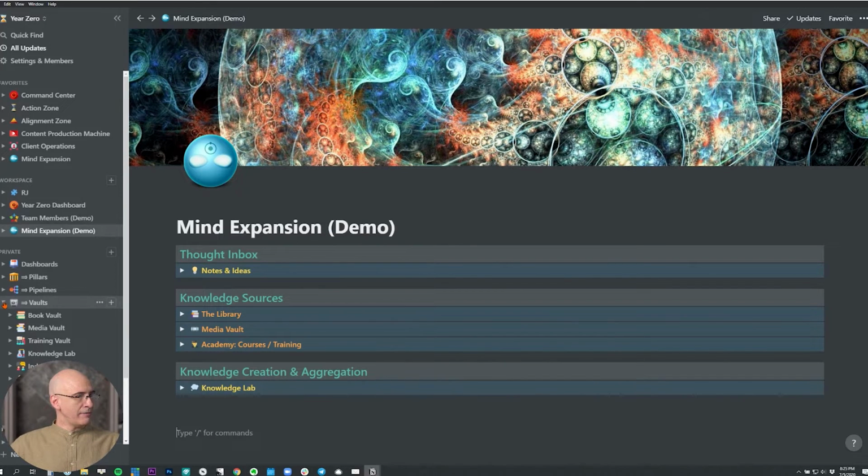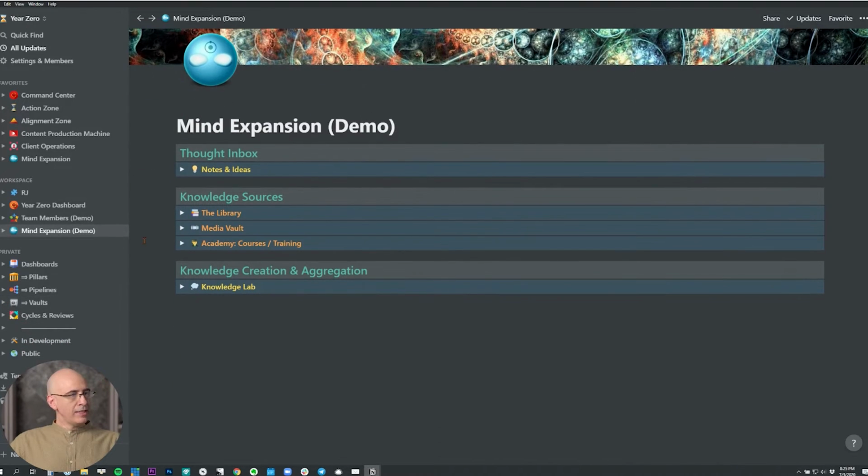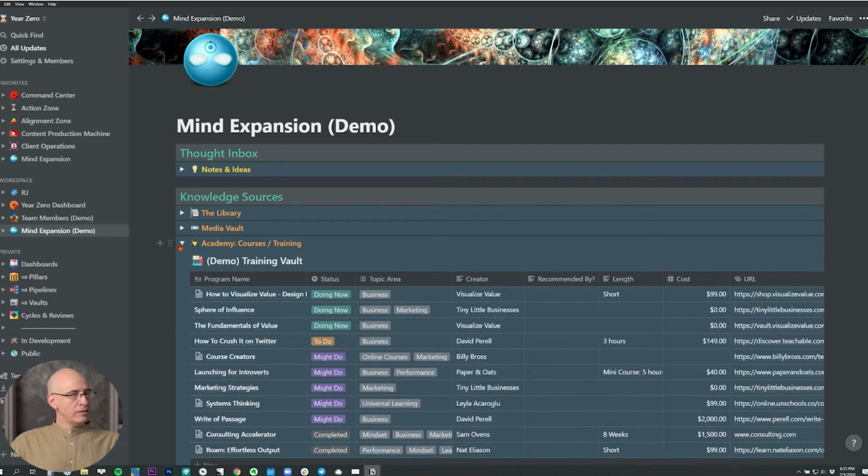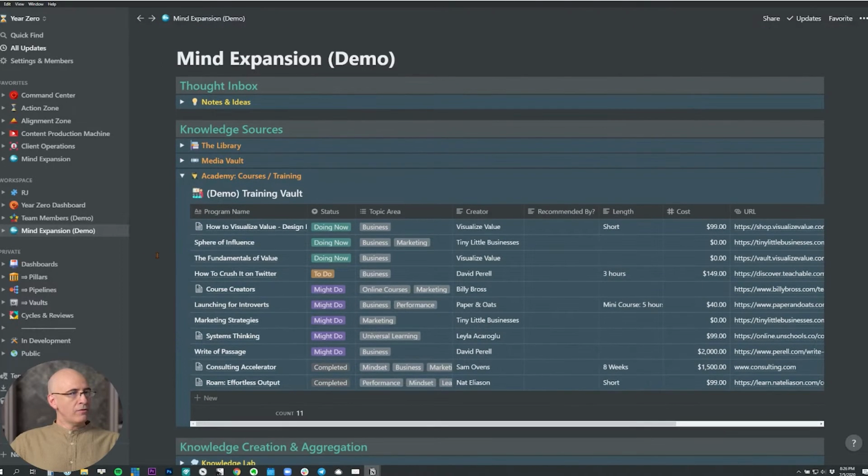But for now, we are diving into the media vault, which is here in the vault section, and the training vault, which is also in the vault section. Now diving into the training vault first. This is the training vault within what I call the Academy toggle.